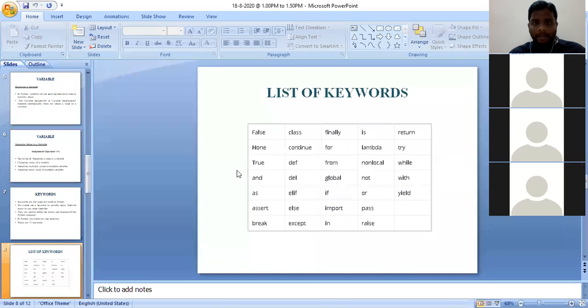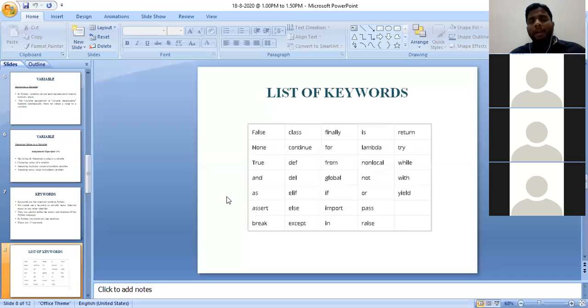Clear, everyone? In the first 3 keywords, the starting alphabets are all uppercase letters. F is a capital letter, N is a capital letter, T is also a capital letter. Look at the remaining 30 keywords, every alphabet is in lowercase. Clear? That is a difference.